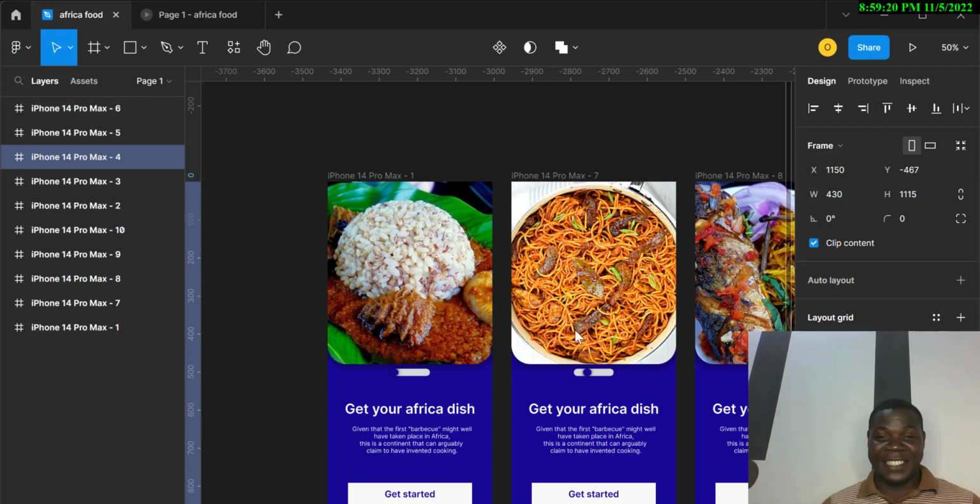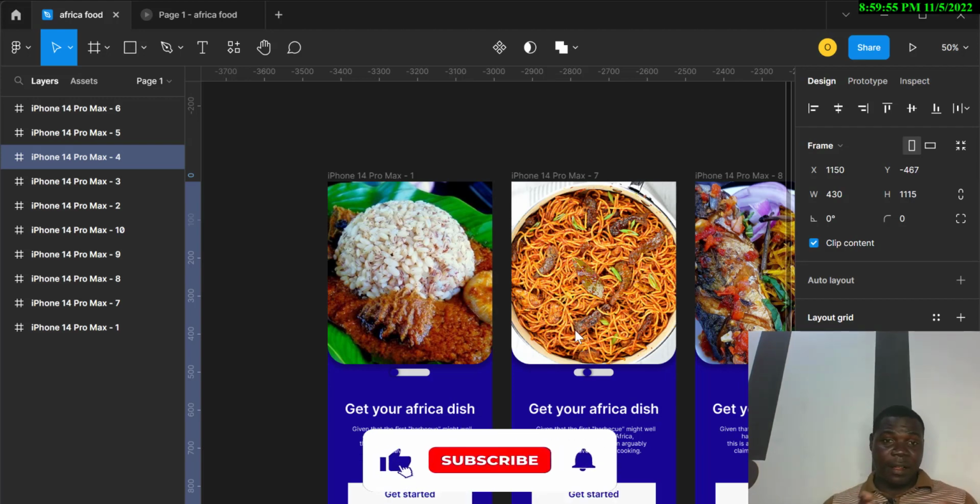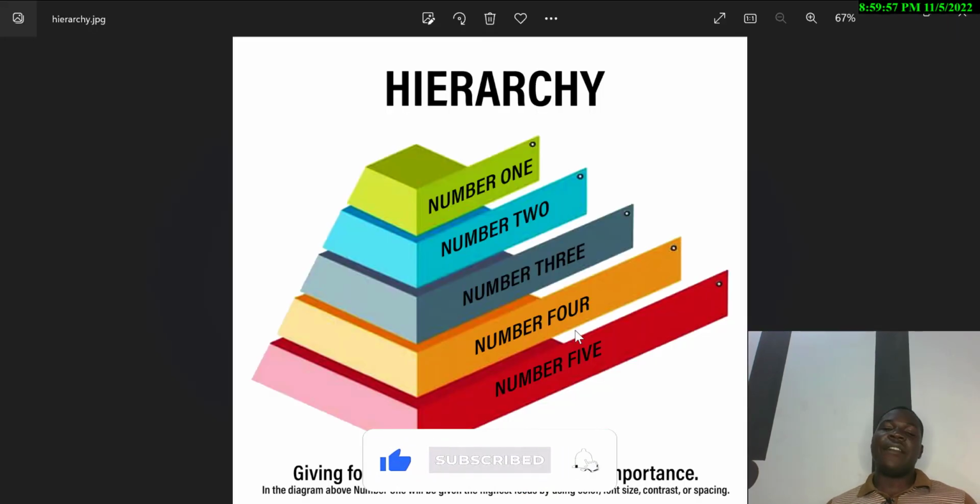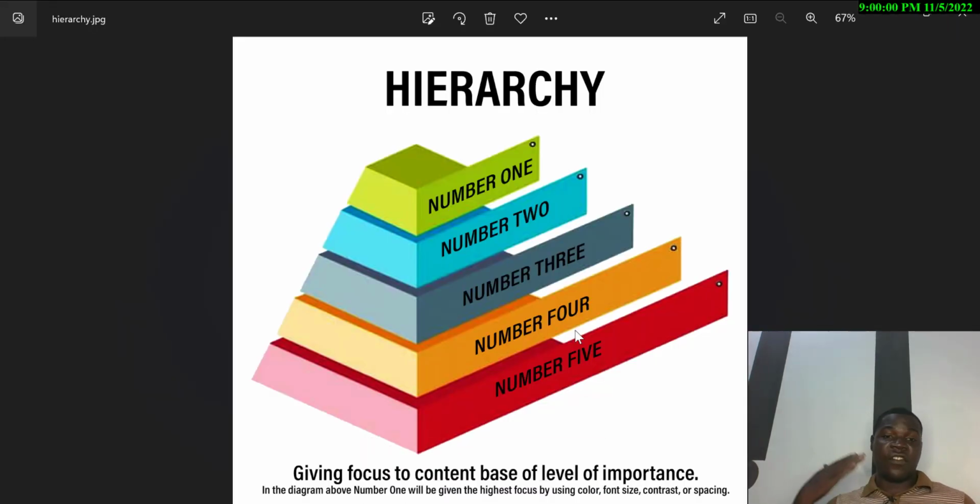The next thing you will see is the name, Get Your African Dish. I'm sure the next thing you'll see after that is Get Started. That is the hierarchy. And the last thing you'll see is the text right up under Get Your African Dish. The first thing is the food, the second is Get Your African Dish, the third is Get Started, and the last is the text under it. You get the hierarchy now. So hierarchy is arranging your work based on level of importance.